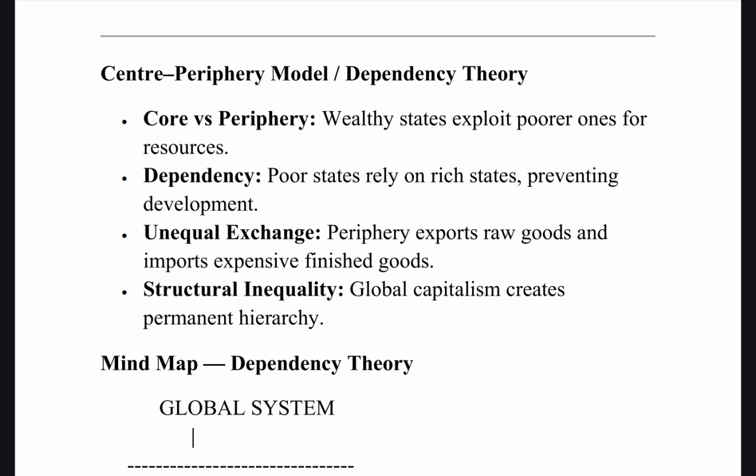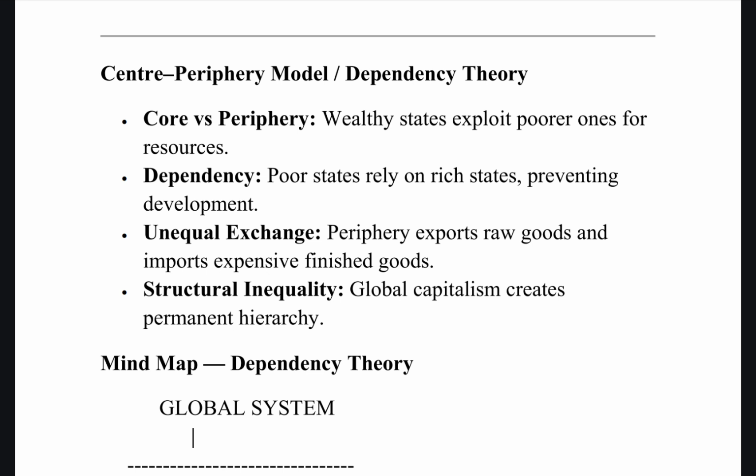So first thing is, who propounded this? The center-periphery model was by Immanuel Wallerstein, and he divides the world into core, semi-periphery and periphery nations. Core nations are economically developed, technologically advanced, and they control the global financial institutions. Basically they are good in all forms. Semi-periphery is quite better than them. Then peripheral nations are the poor ones. So core versus periphery, that is, wealthy states exploit poorer ones for resources.